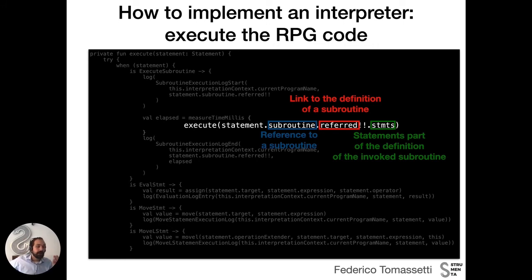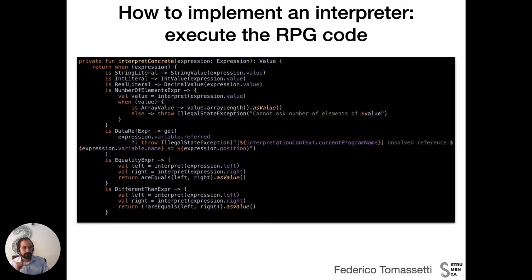You should know that a subroutine in RPG doesn't take parameters, so it communicates with the rest of our program through global variables. It means that we do not need to instantiate a new symbol table, we don't need to pass values, we just take the list of statements and start executing them. Quite simple. Not all the statements are that simple, but this one is. And so this is in principle the approach that we use to execute statements.